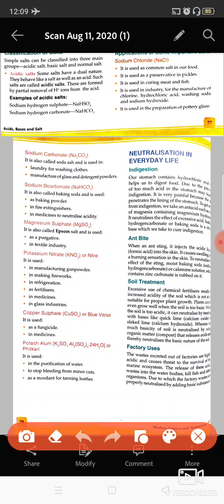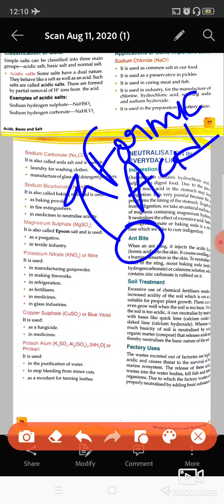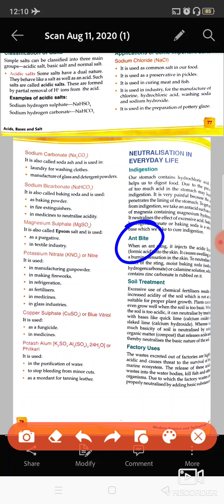For that, you can use baking soda. If you rub this sodium bicarbonate, after some time it neutralizes the acid present in the bite, which is known as formic acid, and you get relief. Bees also sometimes bite you, so it can be used there too.